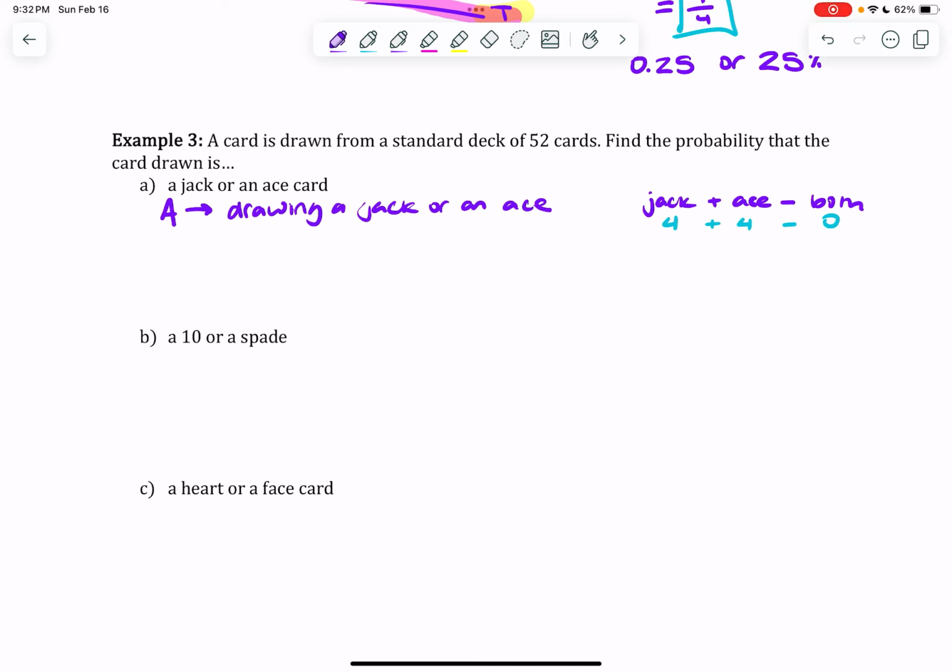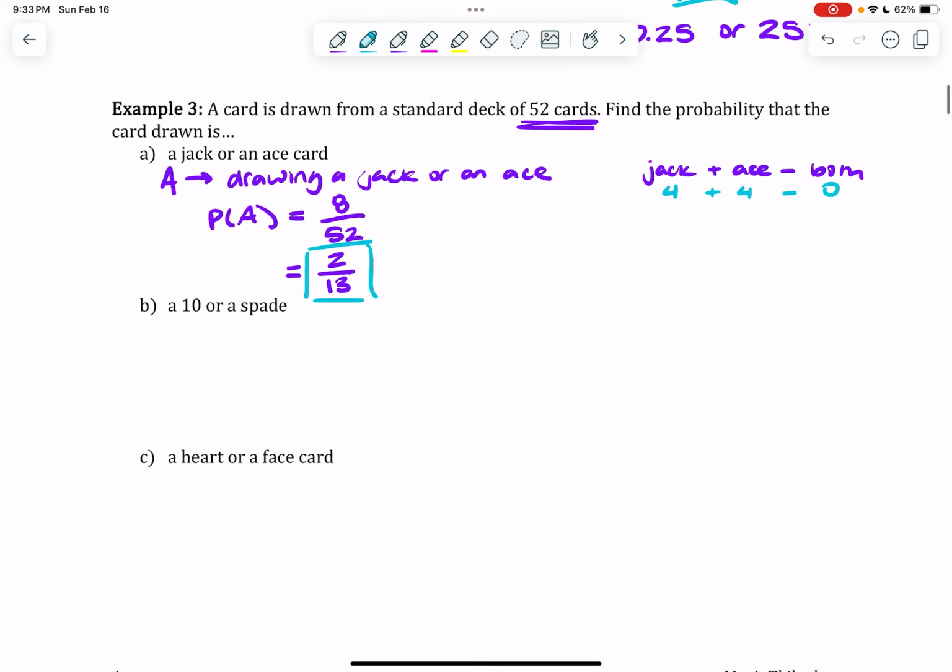Now, when we take a look at this, the probability of A is the number of ways that I can get a jack or an ace. In this case, there's 8 jacks and aces, divided by the total number of cards. Well, if you didn't know, it says in the question there's 52 cards total. And I can reduce this. When I reduce that, that's 12 over 13. And that is a great answer. Yes, you can go ahead and convert this to a decimal or a percentage. Unnecessary. But if I do, 2 decimal places.